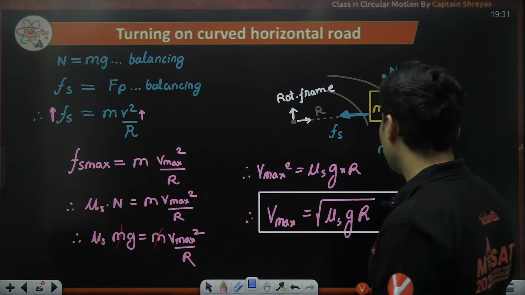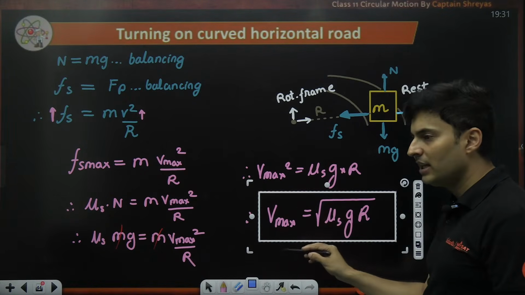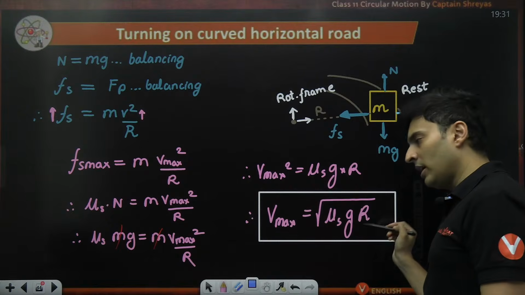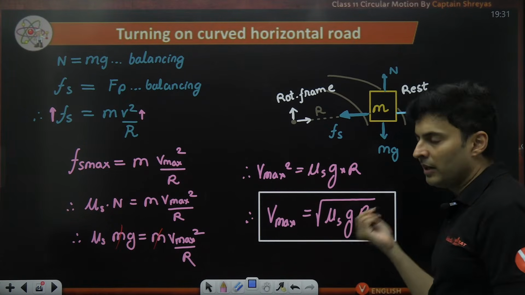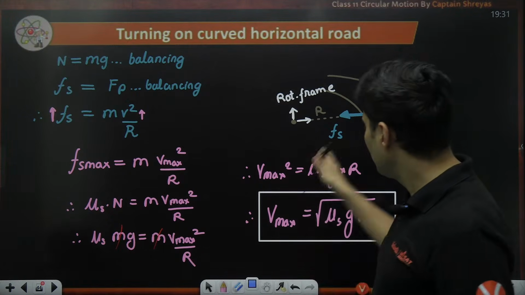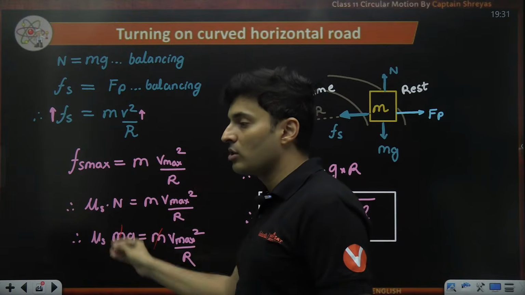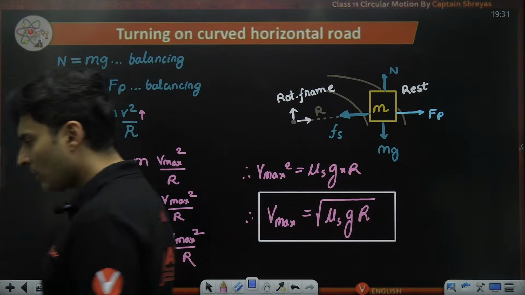That is the final answer, which you should remember. So usually they will give you mu, g, r and ask you to find v, or v is given, mu is given, g is given, find r, or v is given, r is given, g is given, find mu. Very direct question. Better remember this, and also how it is derived.